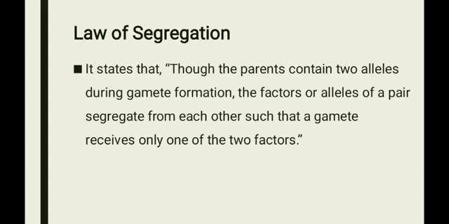Okay, next is the concept of dominance. In a diploid organism, there are two copies of each gene, that is, a pair of alleles. These two alleles need not always be identical, as in a heterozygote or heterozygous condition. For example, a gene coding for an enzyme has two forms of alleles.